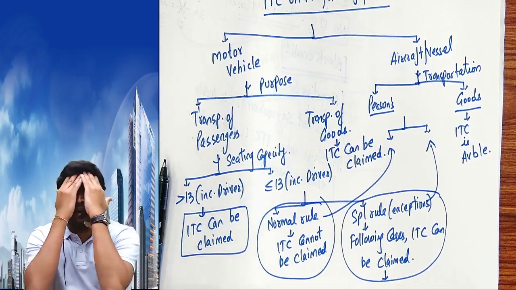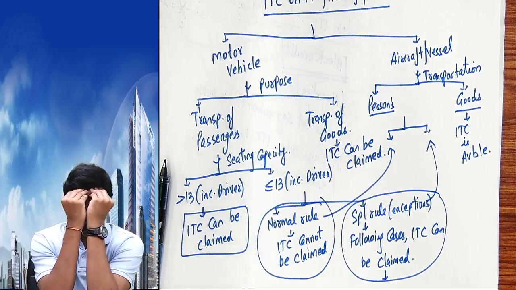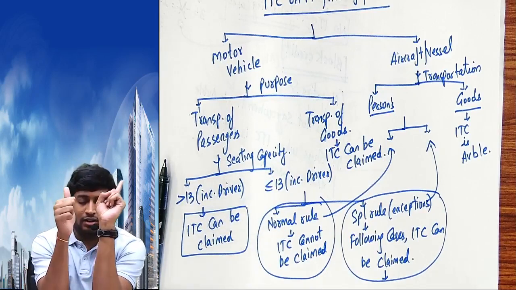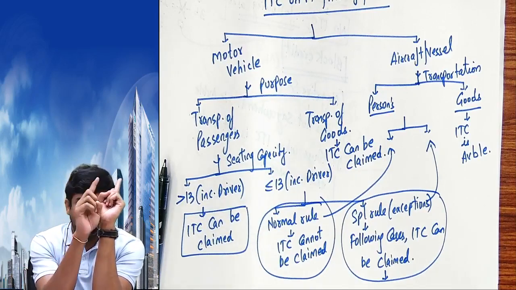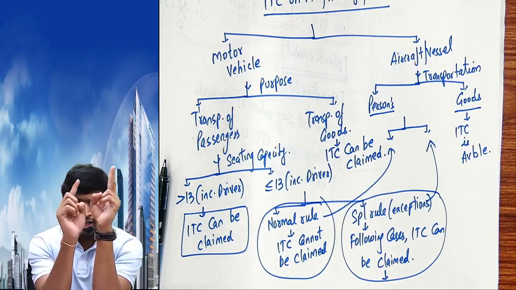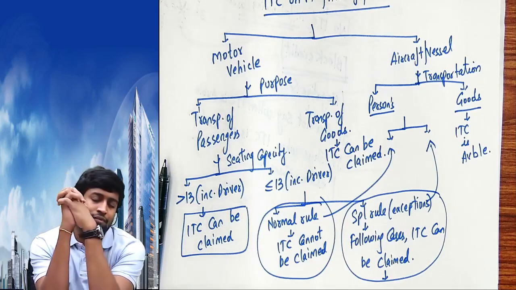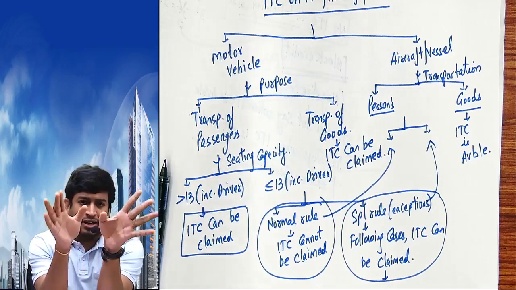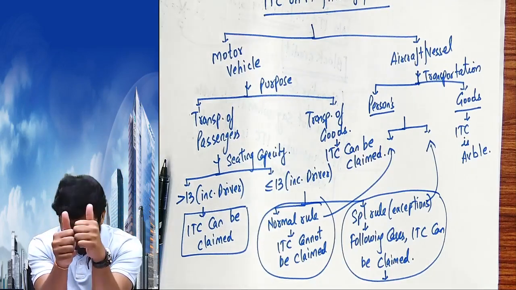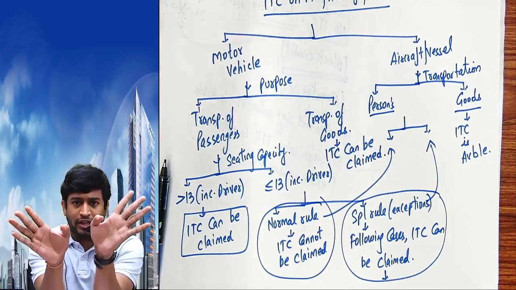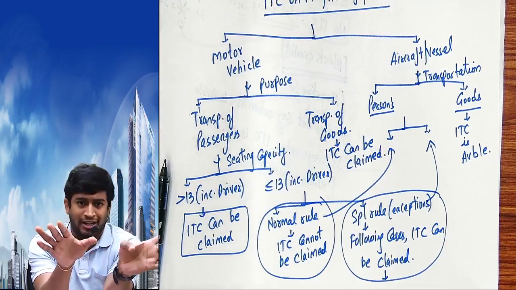So get this chart in your mind before you start copying. It's a motor vehicle, yes. Is it going for passengers or for goods? If for goods, you can claim ITC. If for passengers, greater than 13, you can claim. Less than or equal to 13, general rule cannot be claimed.